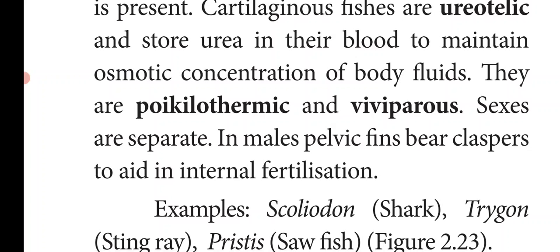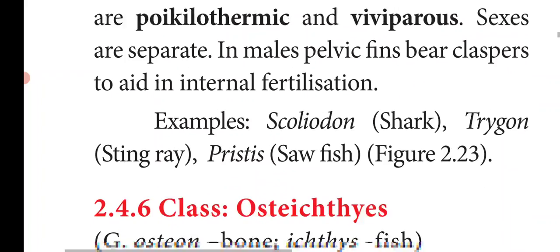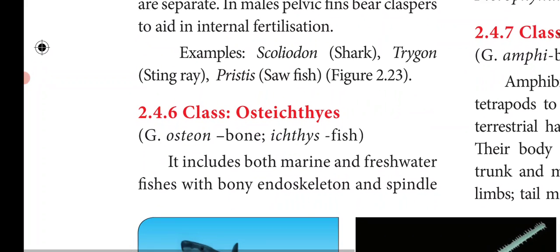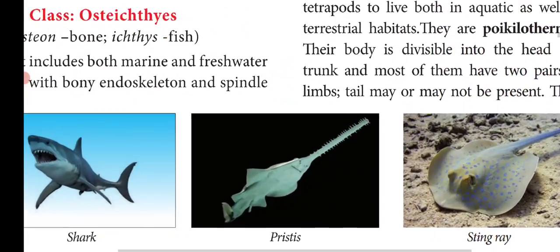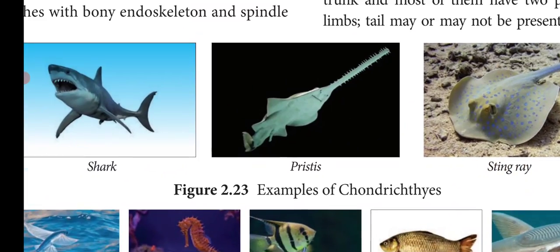Sexes are separate, that is, separate male and female. In males, the pelvic fins bear the claspers. The claspers help in internal fertilization. Examples are Scoliodon, the shark; Trygon, the stingray; and Pristis, the sawfish. In this picture you can see the examples of the Chondrichthyes, that is, cartilaginous fishes.